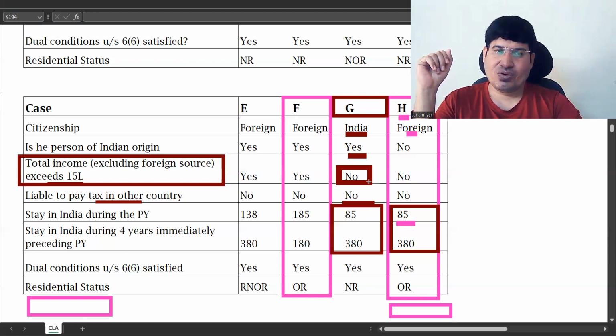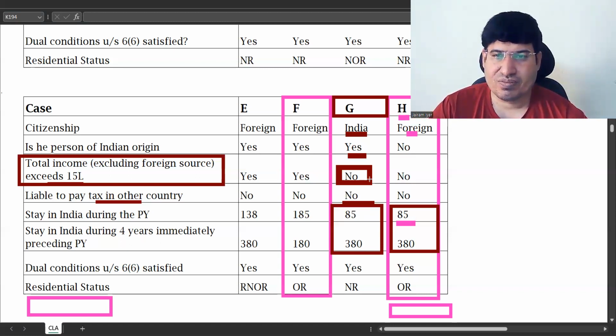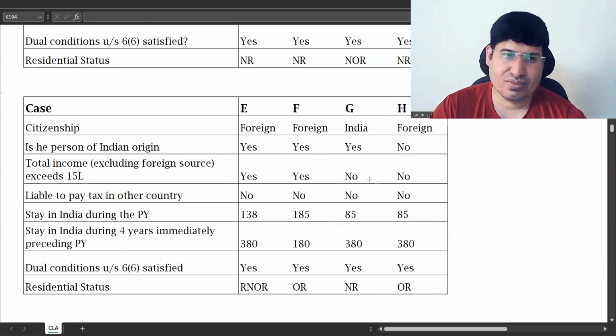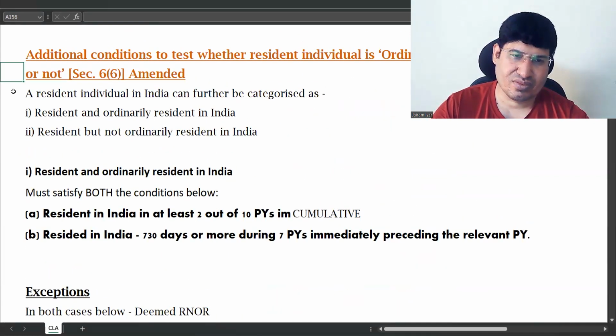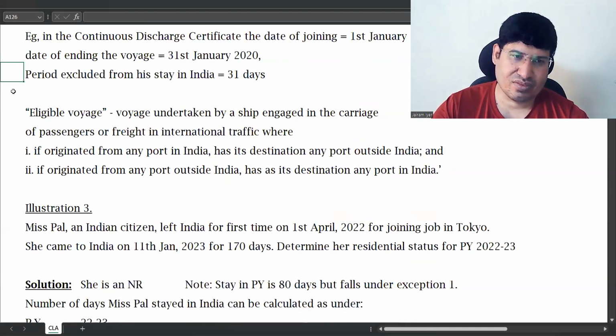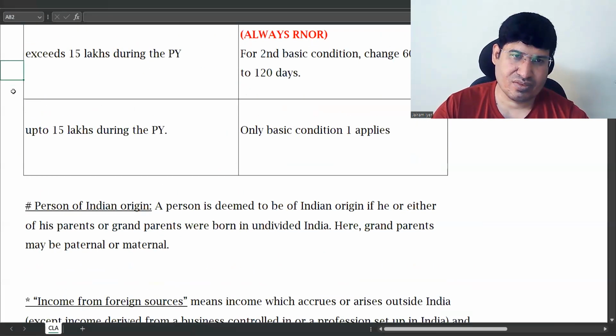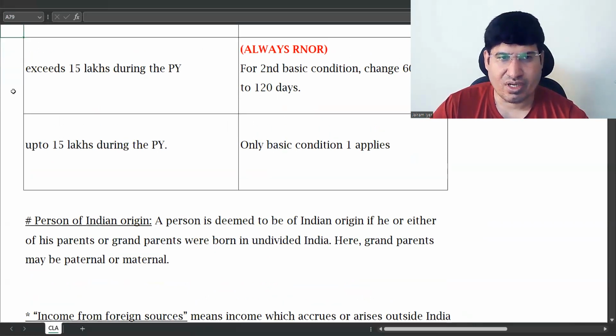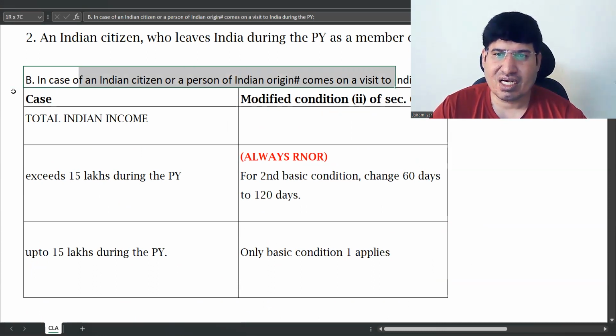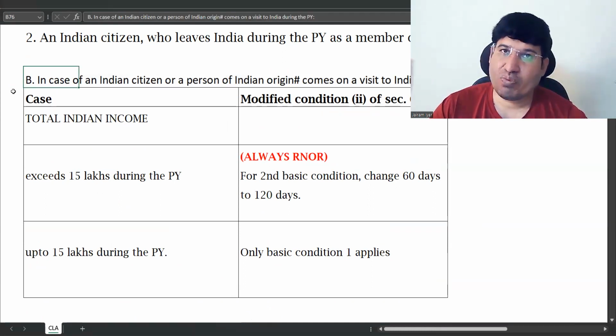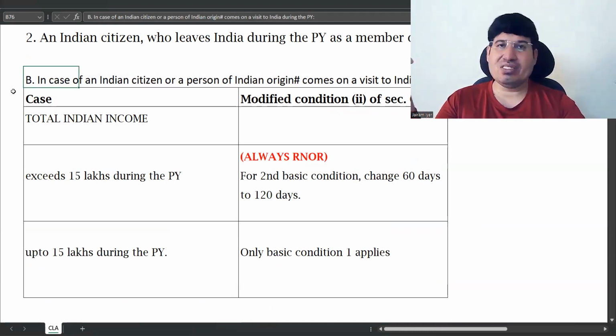So, see here, this one is the second condition: an Indian citizen or a person of Indian origin comes on a visit to India. In the fourth problem which we did, he was a foreign citizen. He was not a person of Indian origin.